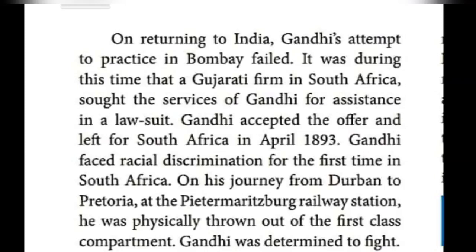Okay, so in this para, what are the things that are there? When he returned to India, Gandhiji tried to practice as a lawyer in Bombay, but it was a failure. So at that time one opportunity came. What was the opportunity? A Gujarati firm working in South Africa had a civil law problem, so they approached Gandhiji. Gandhiji accepted the offer and started to move to South Africa.